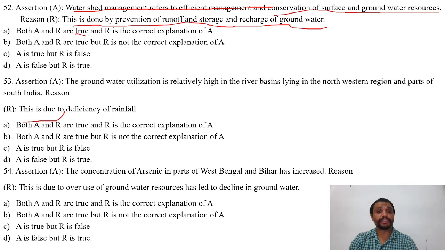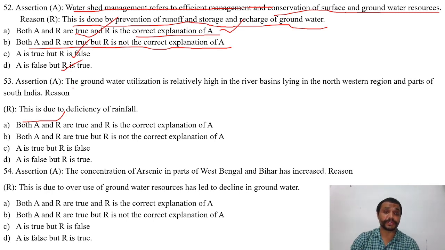Options are A. Both A and R are true, and R is the correct explanation of A. B. Both A and R are true, but R is not the correct explanation of A. C. A is true, but R is false. D. A is false, but R is true. The right answer is A, that both A and R are true, and R is the correct explanation of A.